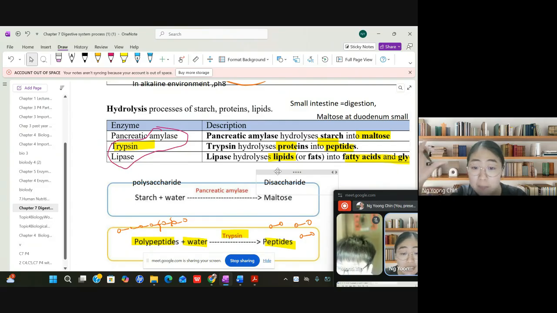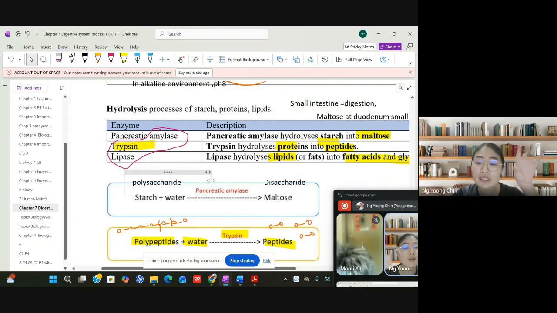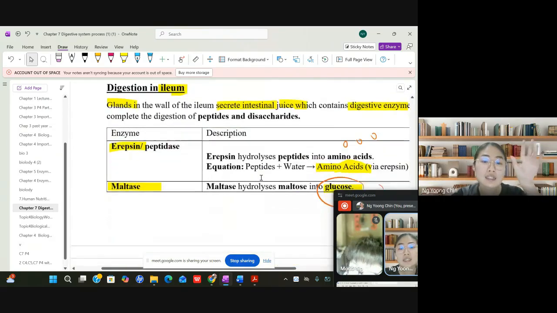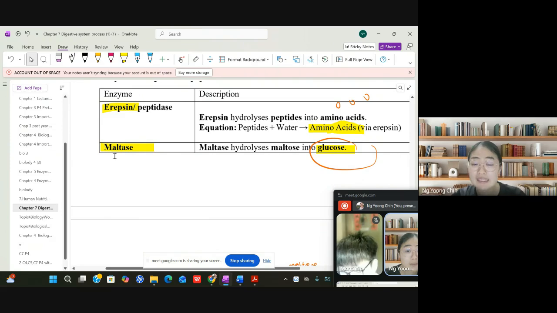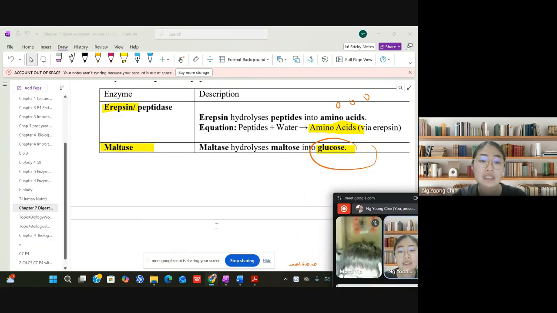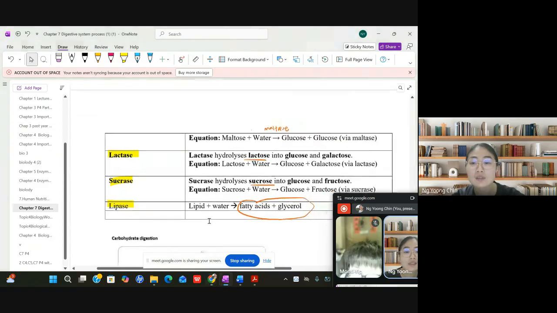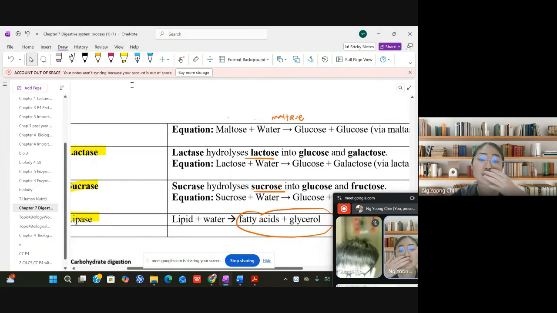Lipase is unable to break down the proteins or the maltose, because this enzyme's shape is not complementary. Only the maltase is able to break down the maltose to become glucose. And then you just need to convert the name.